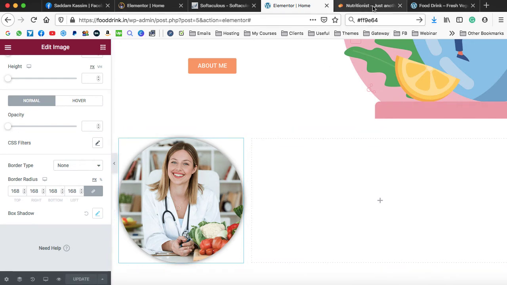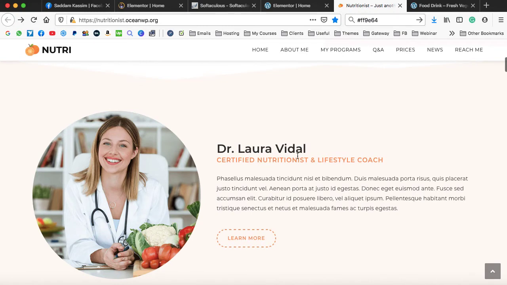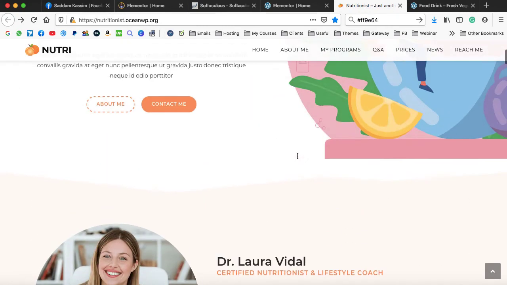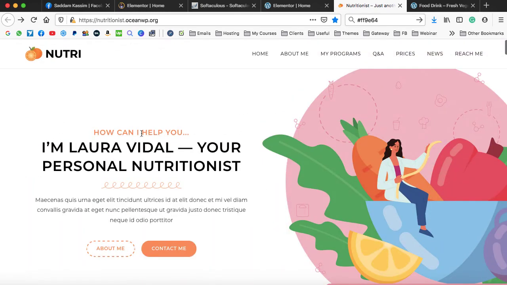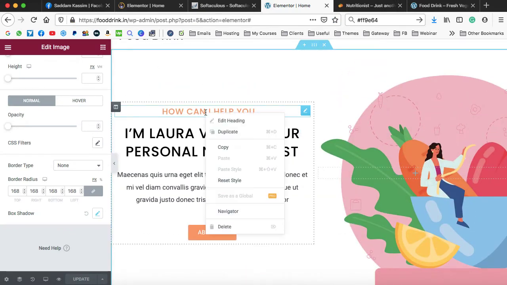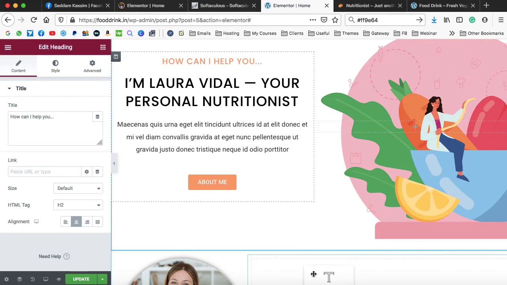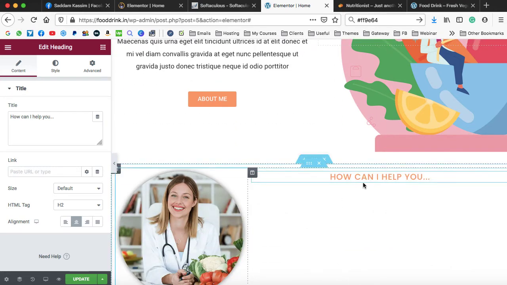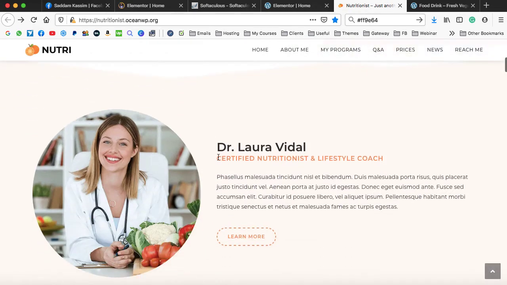Now it's time to put the content. So here we have this content. Now the good thing about Elementor is again that you can duplicate an existing element. So this is the heading, this is also a heading. Here we have created the heading and then this heading. So just duplicate it from here. So we are going to duplicate this heading, right click, then duplicate, and we can drop this heading inside this second column. That's so simple. Now let's go ahead, we can change this heading. So certified nutritionist and lifestyle coach.